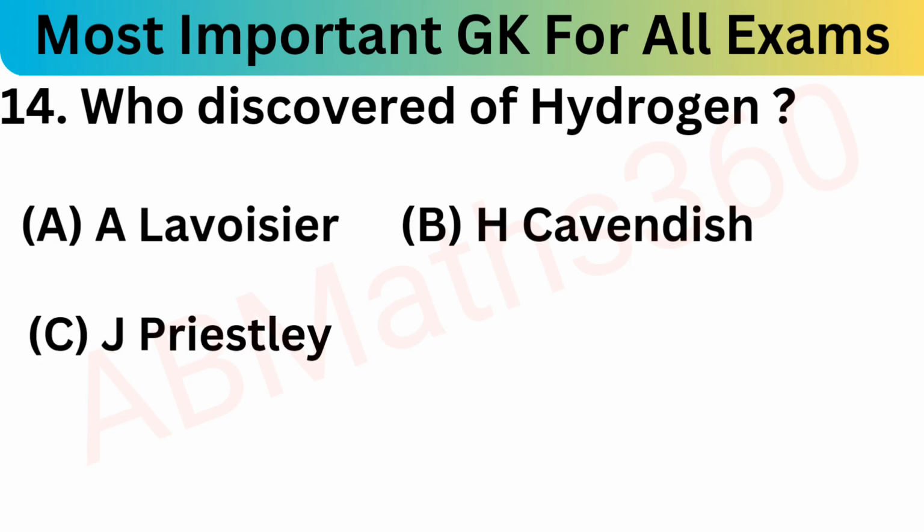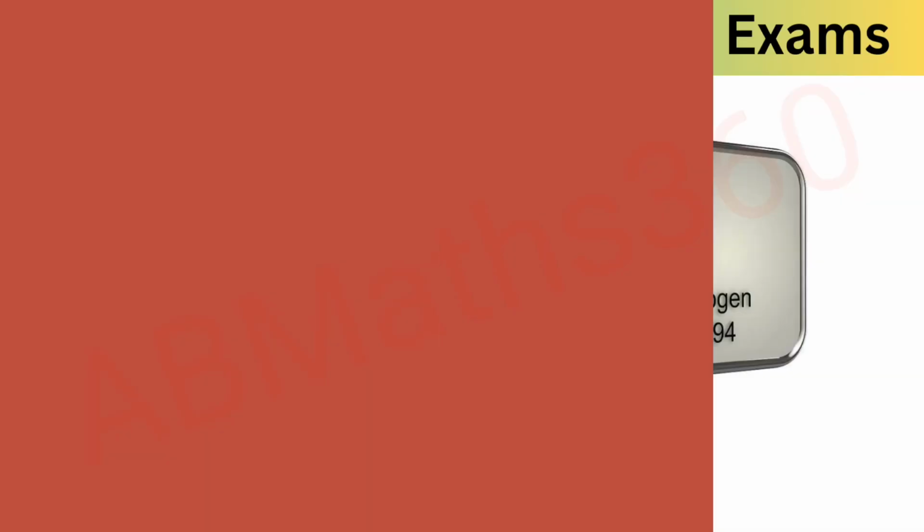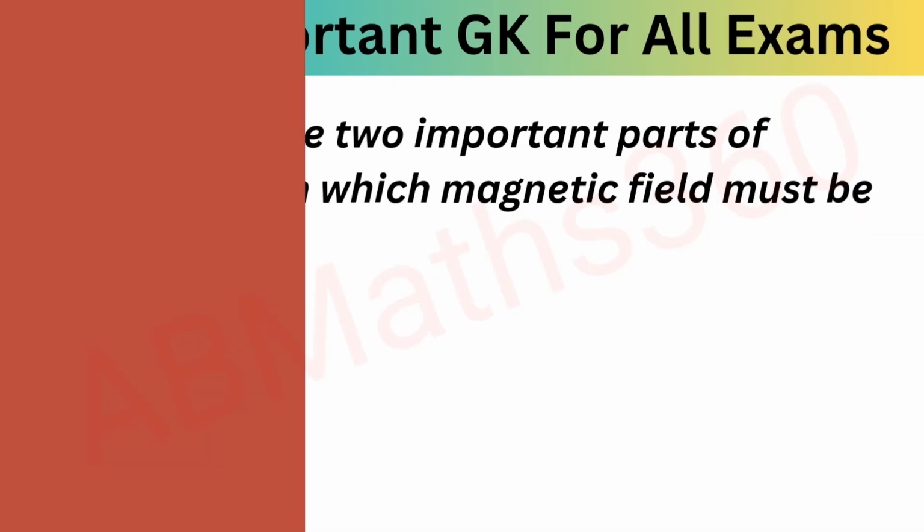Antoine Lavoisier, Henry Cavendish, Joseph Priestley, and option D, Mercury. What is the correct answer? If you know the answer, please comment your answer in the comment box. So our answer is Henry Cavendish, who discovered hydrogen. So, going to the next question.